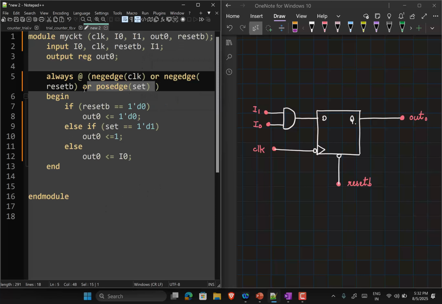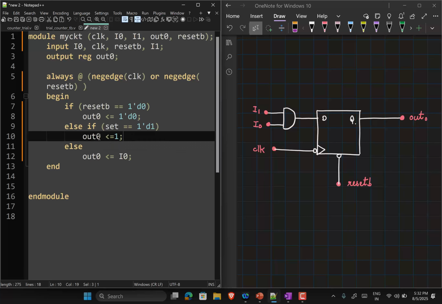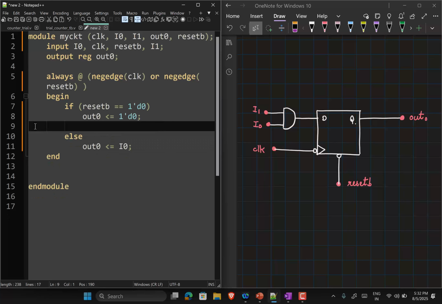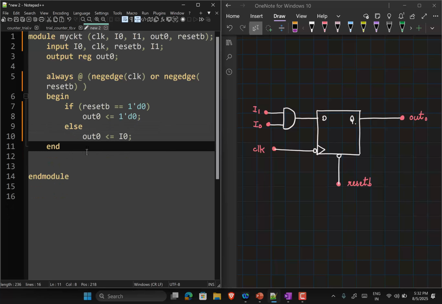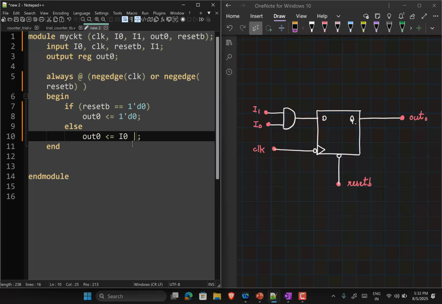I'll remove all the conditions related to set. Now what do I do? Else, here I can simply say I0 and I1. So this is the operator for AND. That's all. This is easy to do.